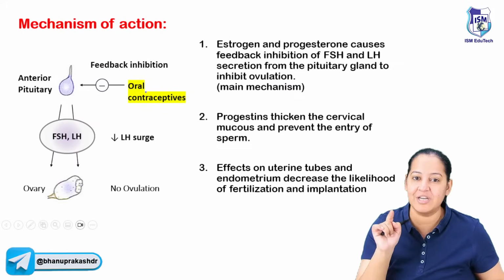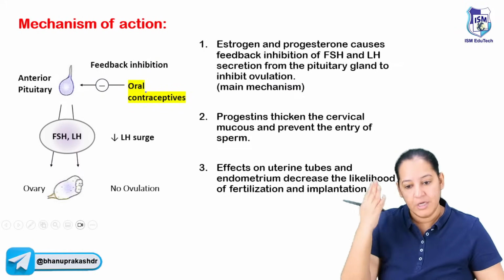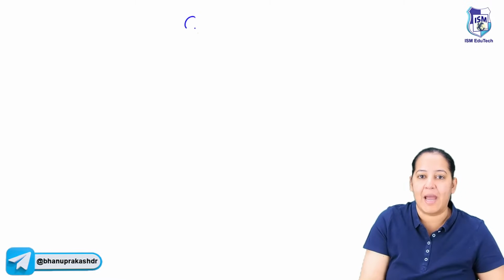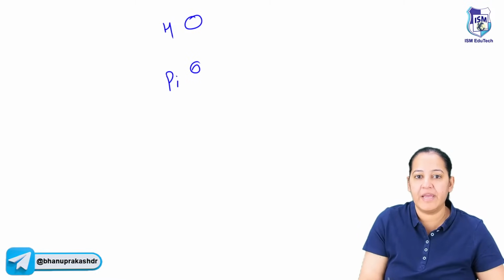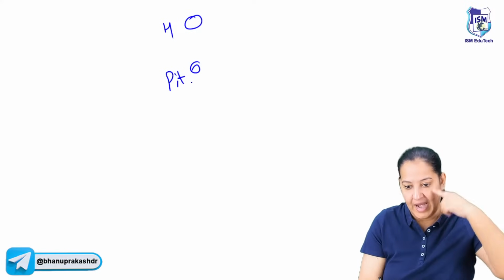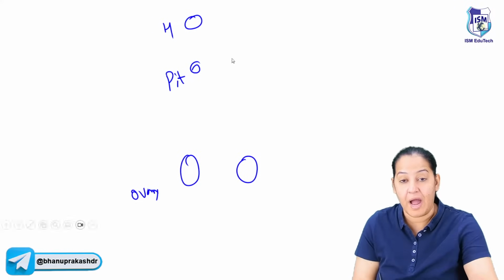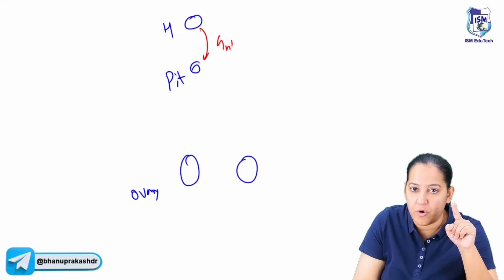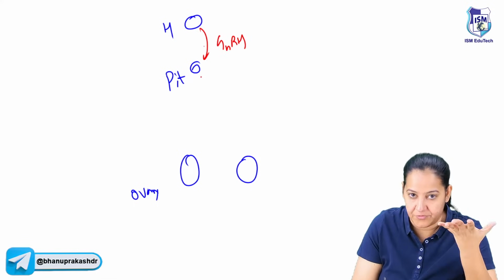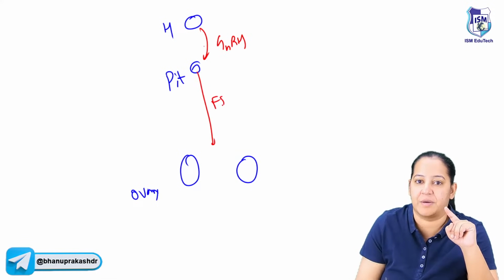That is our question right now. What's the mechanism of action of OCPs? There is an axis known as hypothalamus, pituitary and gonads. Gonads are the ovaries. From the hypothalamus, GnRH, gonadotropin releasing hormone, comes. It will stimulate the pituitary. From the pituitary, FSH and LH come. FSH and LH will go to the ovaries.